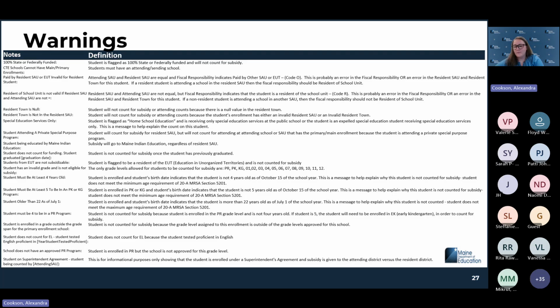Some of these are Synergy catches, so they're kind of outdated, but these are all of the ones that potentially could come up for you. So these would just be making sure that the resident town is correct and things like that. If you come across any of these, feel free to reach out and ask your questions.